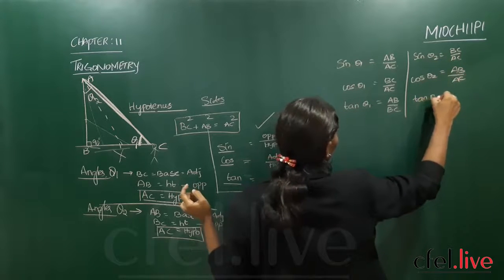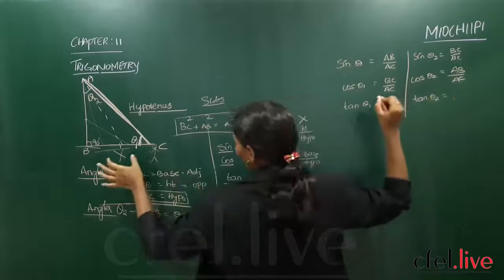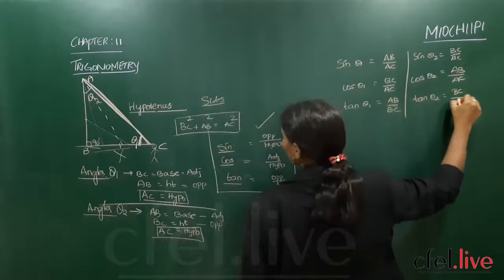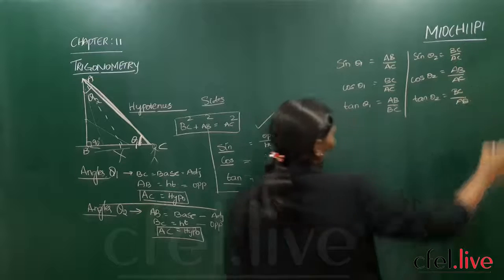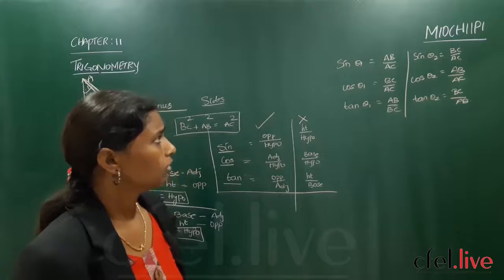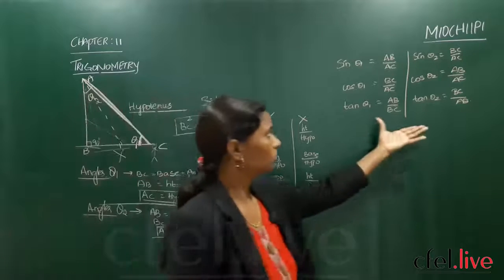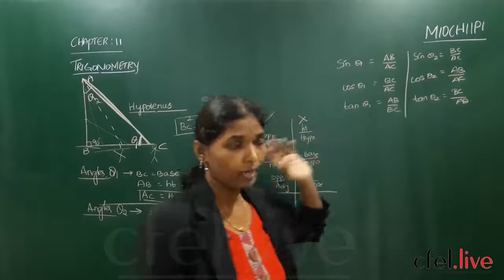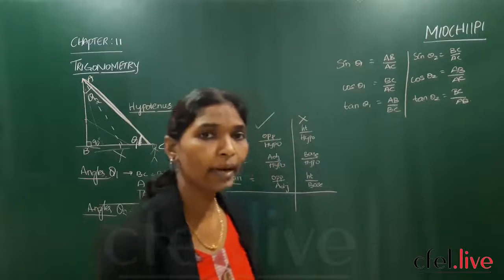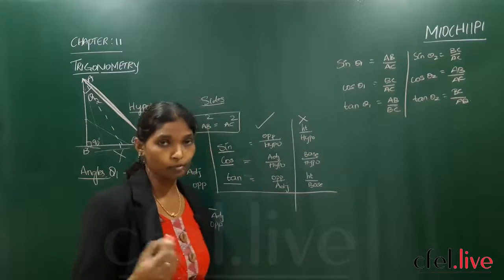Now tan theta 2: opposite by adjacent. So BC by AB. How are they looking? Just opposite, no? Just opposite, but completely different. Yes or no? 2 by 3 is not equal to 3 by 2.